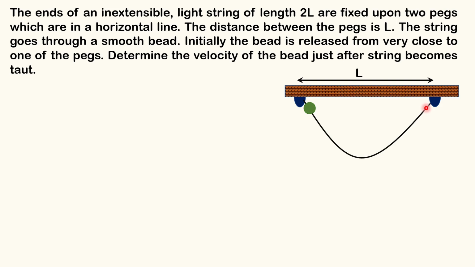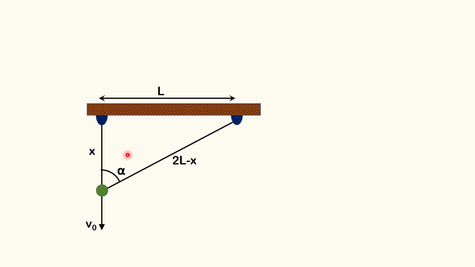So at this particular instant when the string becomes taut for the first time, let's draw a diagram. By now this bead has achieved a velocity of v naught in the vertically downward direction, of course, because it is moving under free fall, and it has traveled a vertical displacement of x. Angle alpha is also given. You can determine the value of x and alpha using the Pythagoras theorem.